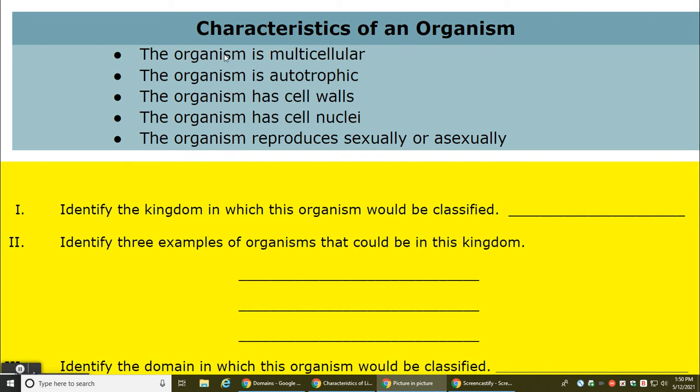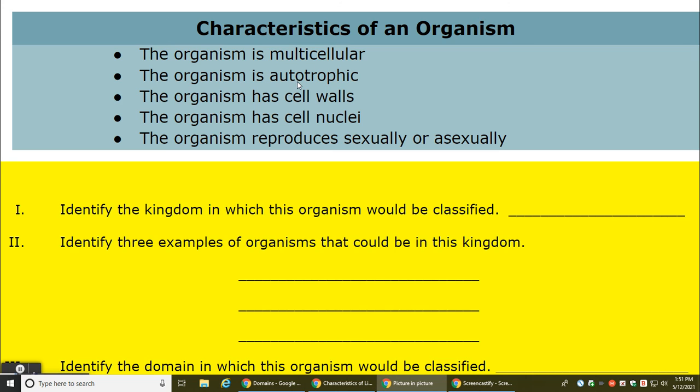Characteristics of an organism. The organism is multicellular, the organism is autotrophic, the organism has cell walls, the organism has nuclei, the organism reproduces sexually or asexually. Identify the kingdom in which this organism would be classified in.